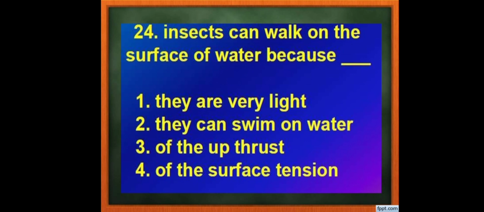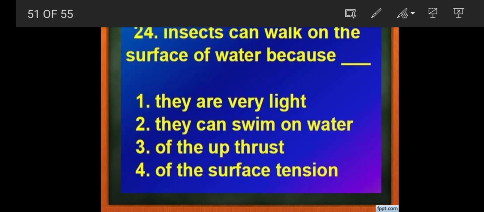Then 24th question. Insects can walk on the surface of water because they are very light, or they can swim on water, or because of the upthrust, or because of the surface tension. Insects can walk on the surface of water easily because of the surface tension of the water.